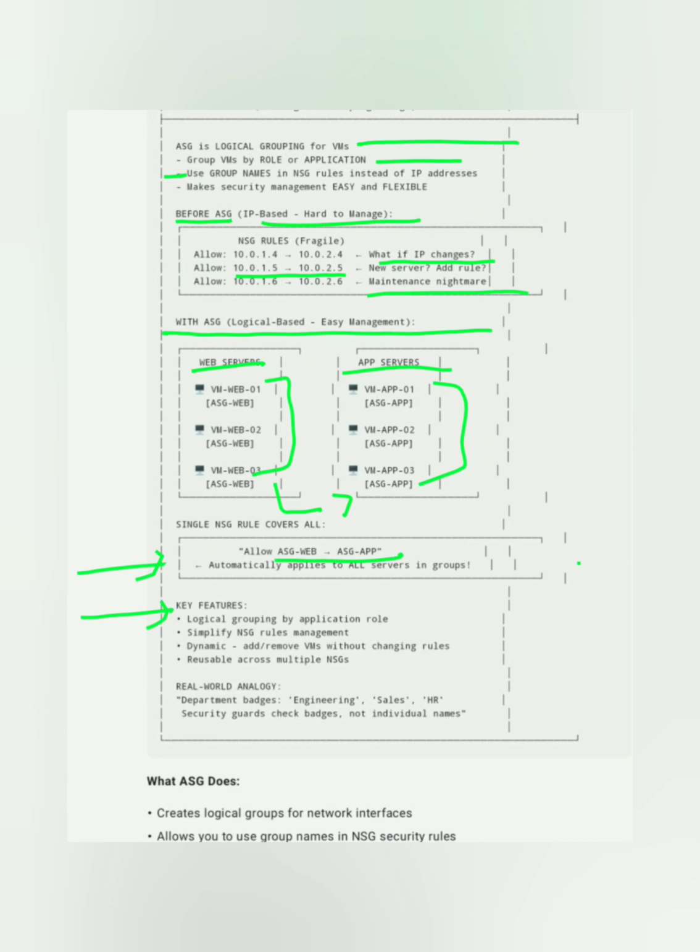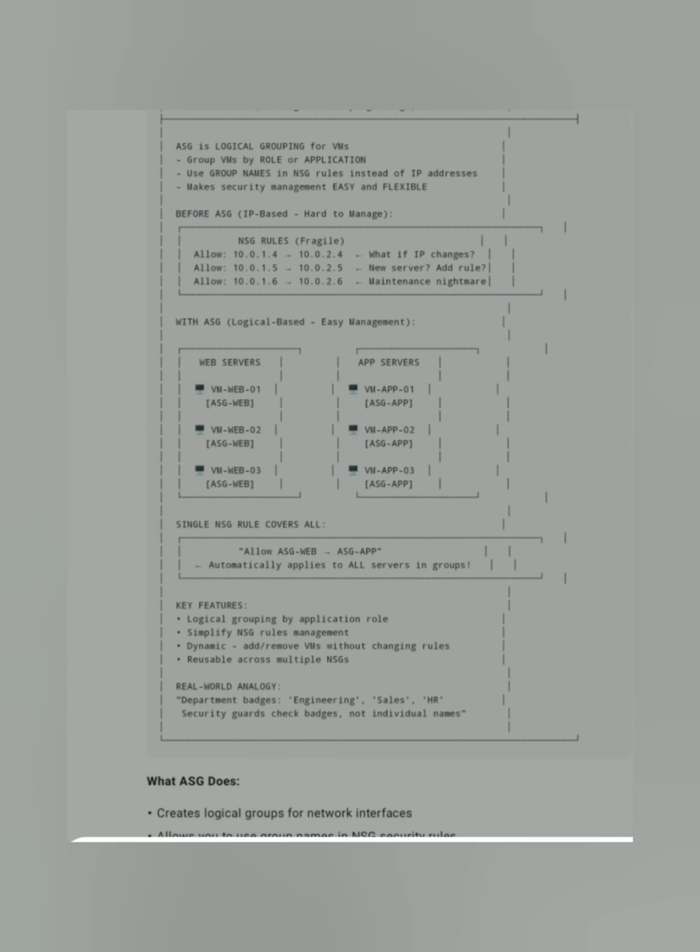So the key features we get: logical grouping by application roles, simplified NSG rule management, dynamic add and remove of VMs without changing rules, right? This is a key thing, and it is reusable across multiple NSGs. So what is this dynamic add and remove of VMs without changing rules? For example, tomorrow the VM IP addresses get changed, we just have to add that VM into this particular group, or remove it from this group, right? We don't have to touch these rules. So that is the advantage.